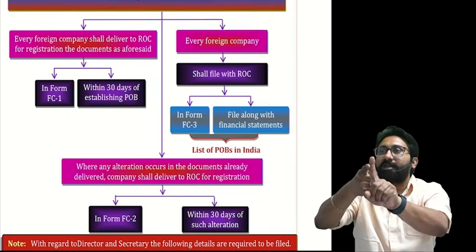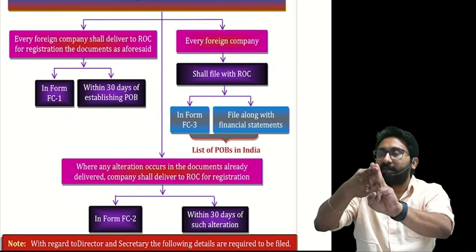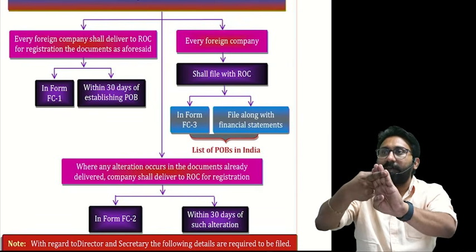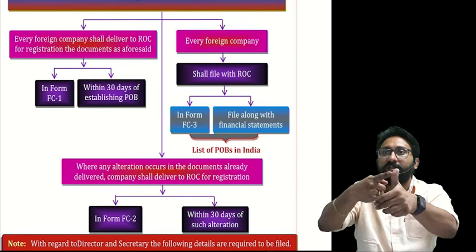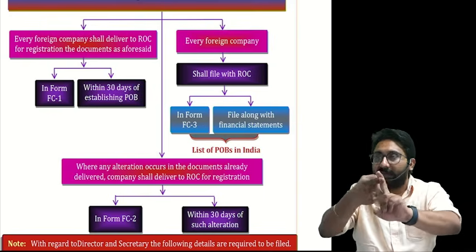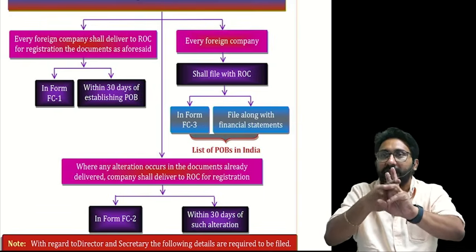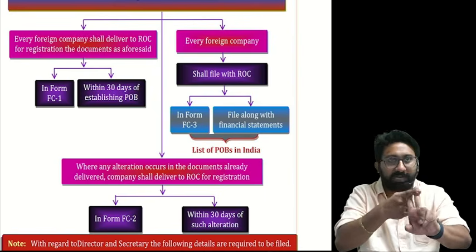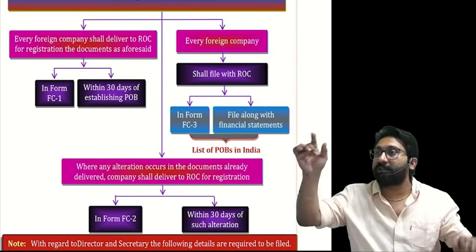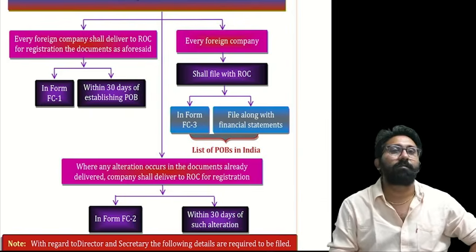Charter, statutes, memorandum, articles, instrument defined in the constitution of the company. Full address of registered office outside India. Full address of PPOB in India. Details of opening and closing in earlier occasion. Name of the authorized person who is authorized to accept the communications on behalf of the foreign company. Details of the secretary and directors. Declaration that none of the directors or authorized representatives are convicted for any offense in operating the company either in or outside India. Over. These are all the 7 details you need to file along with the PPOB application.